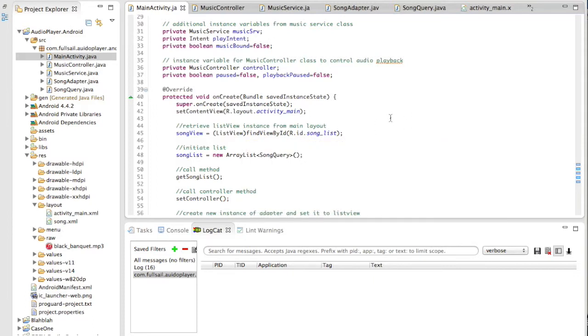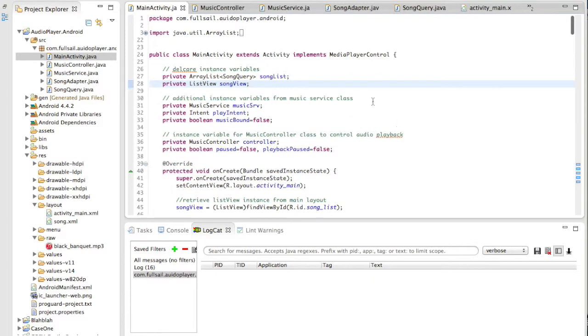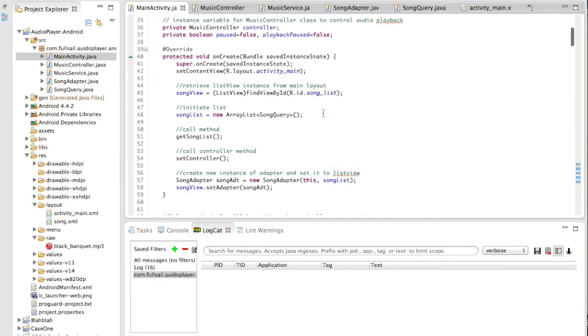For the controllers, I use the media controller Android widget because it's a standard widget that uses play, pause, rewind, fast forward, skip previous and next, and a slide bar for song position.